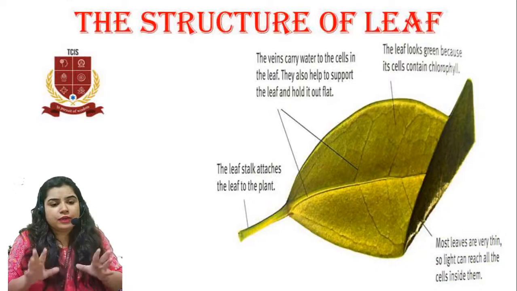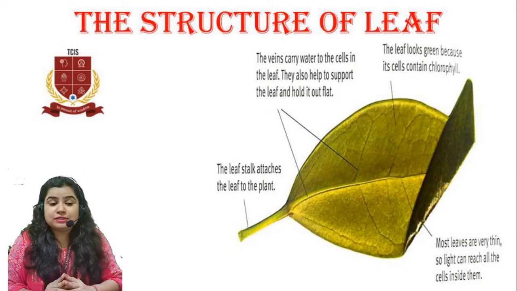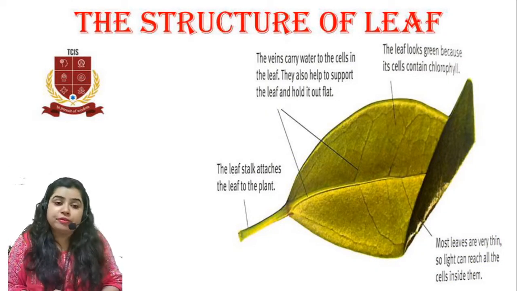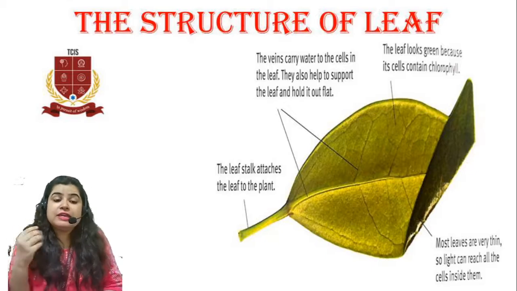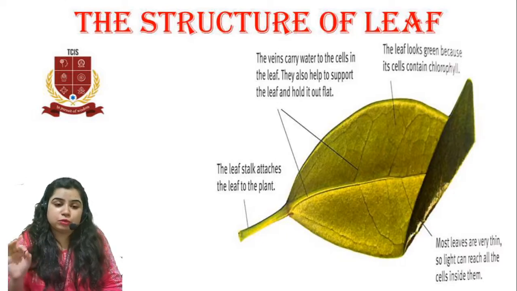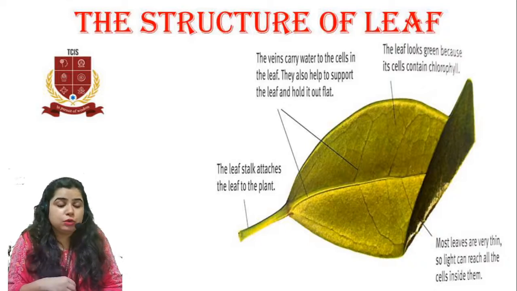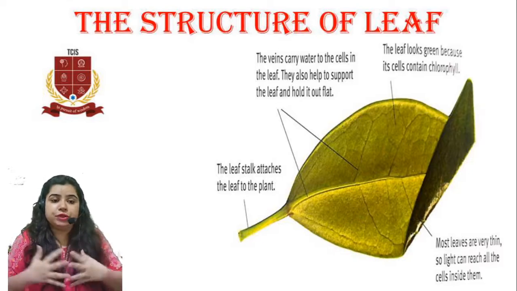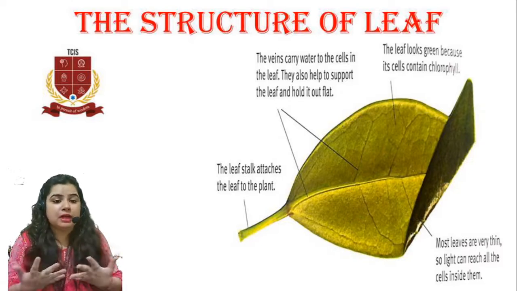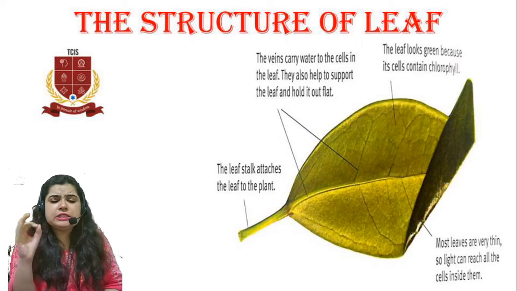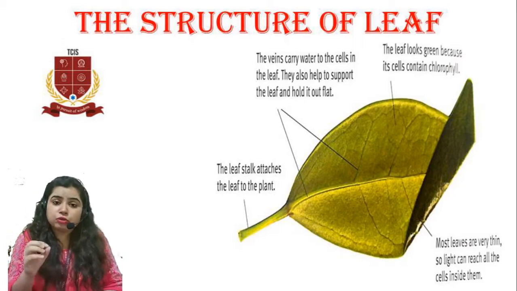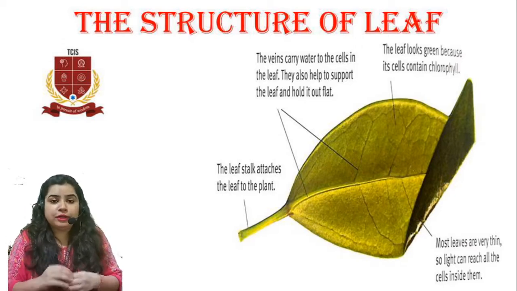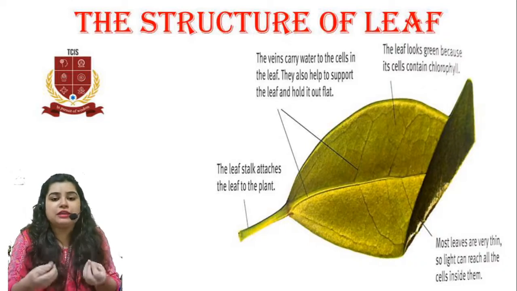Now we are again talking about the leaf, but we also need to understand the structure of the leaf. If you observe, the first part of the structure is the leaf stalk. What is a leaf stalk? The leaf stalk is the point where it is attached to the plant. The second part is veins. Now what do these veins do? They actually carry water to the cells of the leaf. Water is coming from the soil to the plant, is carried by the veins to each cell of the leaf, and this also helps to support and form the flat structure that leaves usually have.